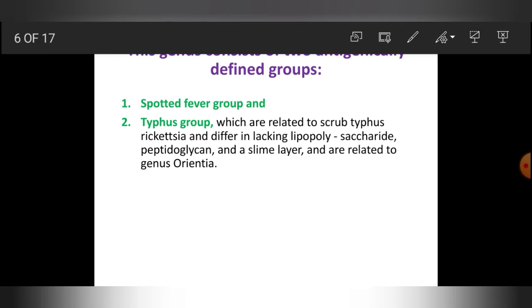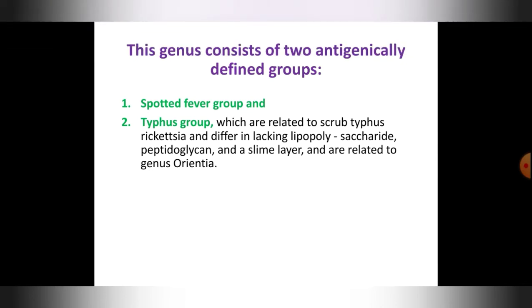Okay, typhus is a group of infectious diseases that include epidemic typhus, scrub typhus and murine typhus, and the symptoms include fever, headache, rashes on the skin. These are the common symptoms. Okay, typhus groups, which are related to, as I said, scrub typhus, rickettsia, and these different typhus groups differ in lacking lipopolysaccharide.